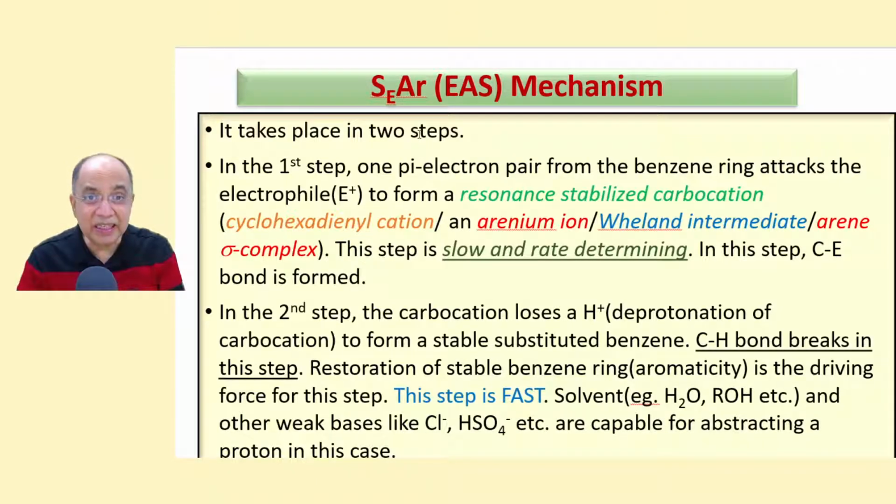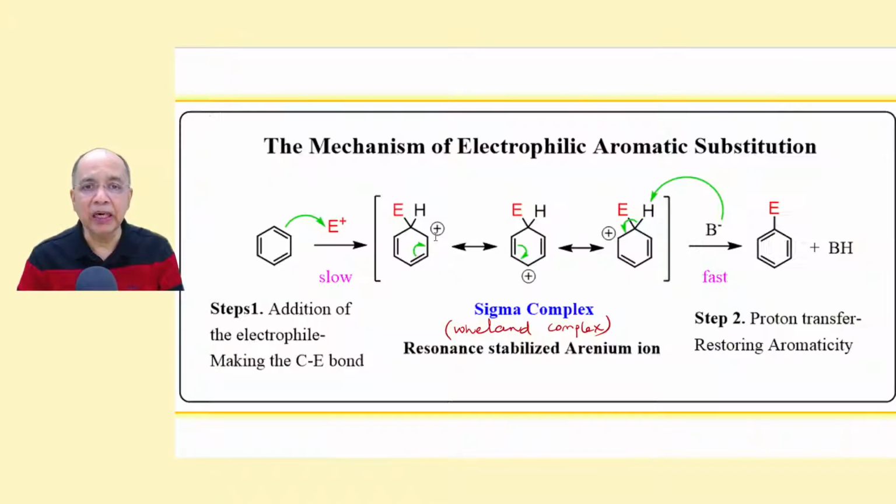Now in this EAS, we have two steps. In step 1, the electrophile attacks the benzene ring because benzene is the nucleophile. They love each other. This is electron rich, this is electron deficient, so it is immediately added. One of the pi electrons is donated to form a carbocation.